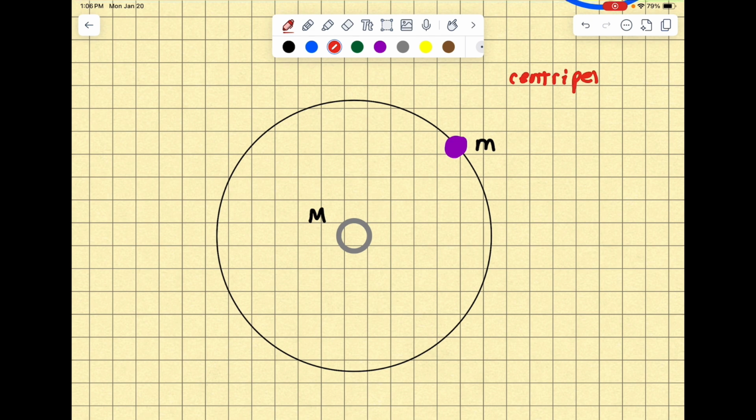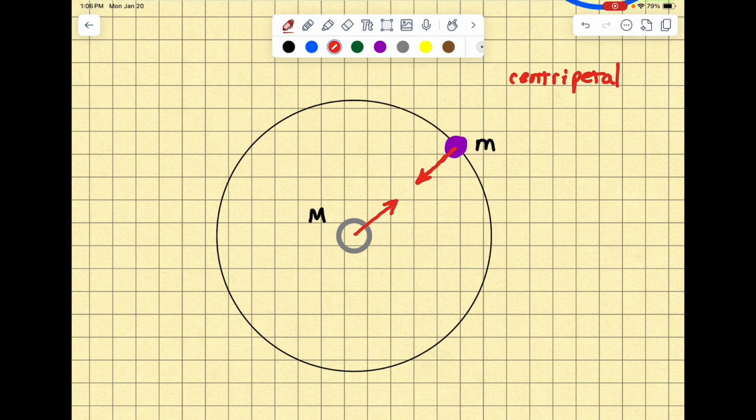Centripetal meaning center seeking. That would be a force coming from the smaller object toward the larger object, like that. And then according to Newton's third law, we're going to have the same amount of force going back the other way.